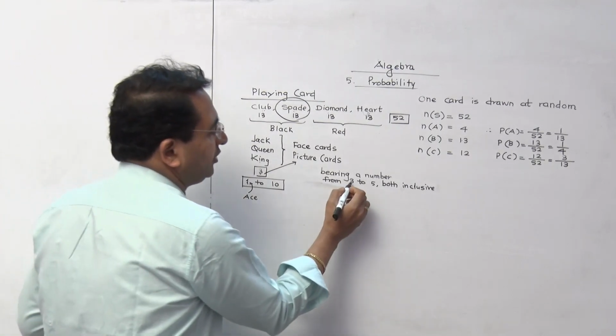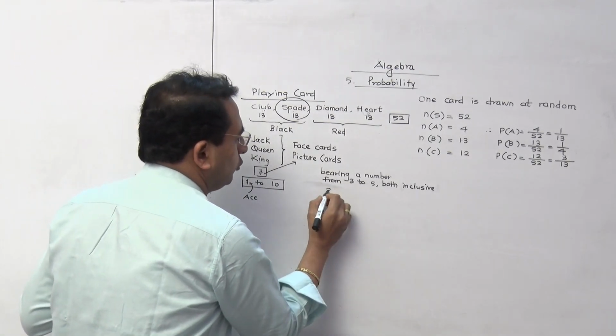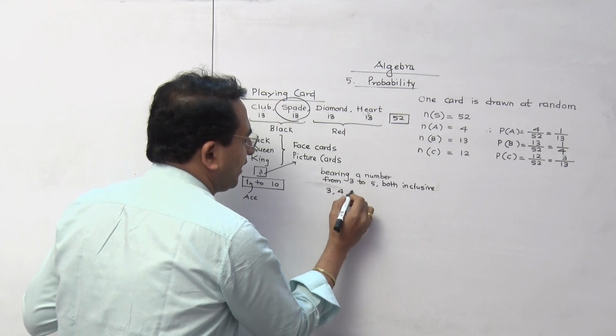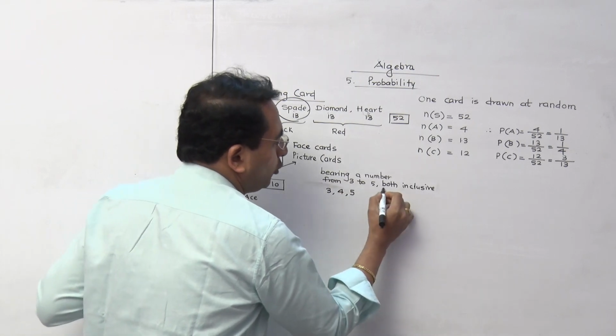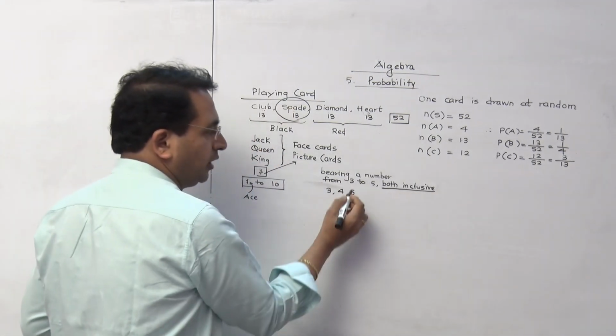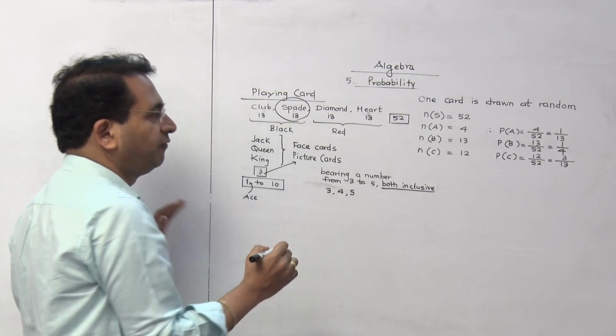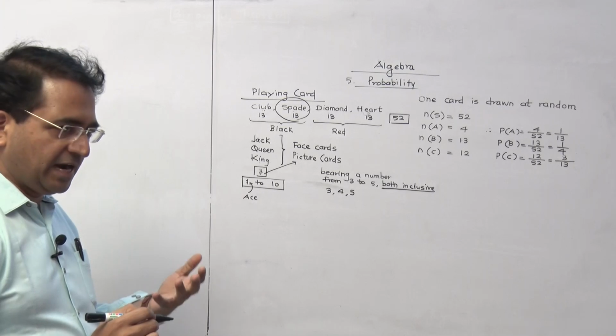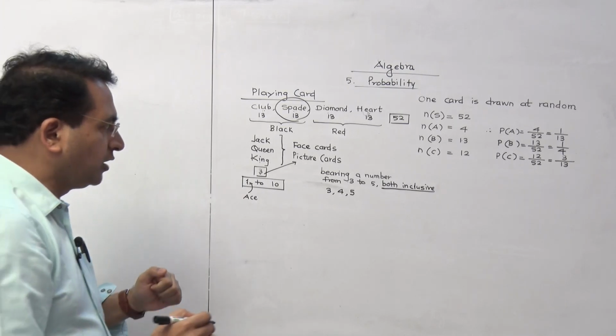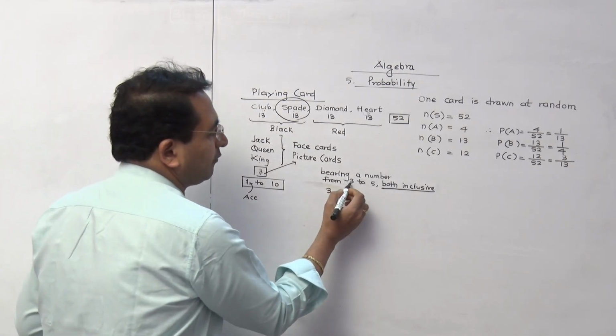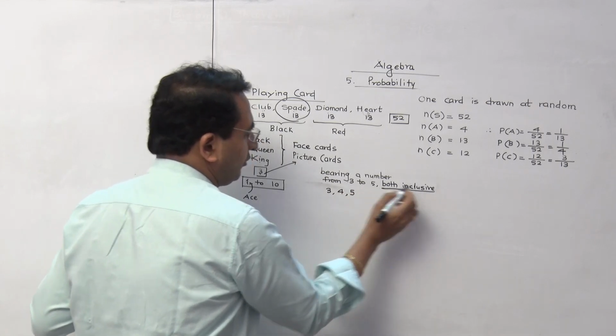Now they are saying 3 to 5 numbers. So bearing a number 3 to 5 means 3, 4, 5. Both inclusive means 3 and 5 both are included. So find the probability that the card drawn is bearing a number from 3 to 5 both inclusive.